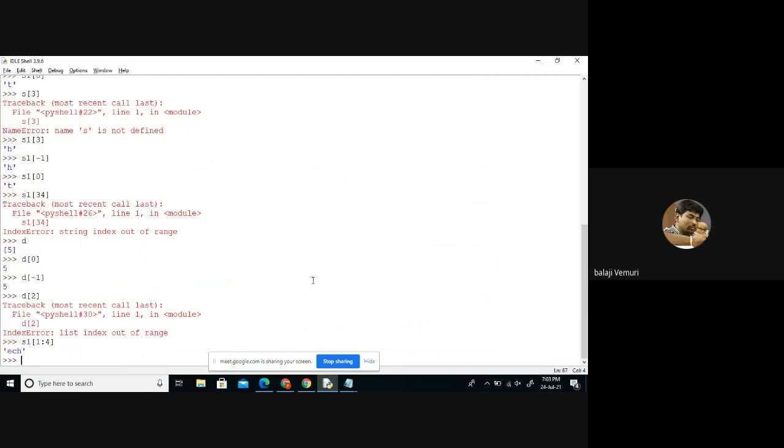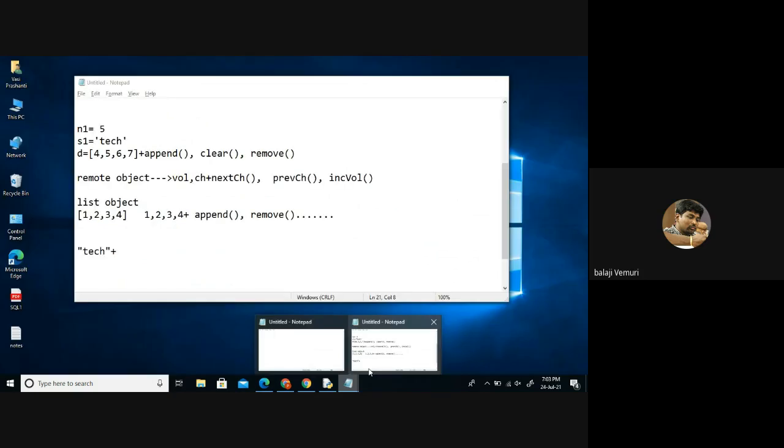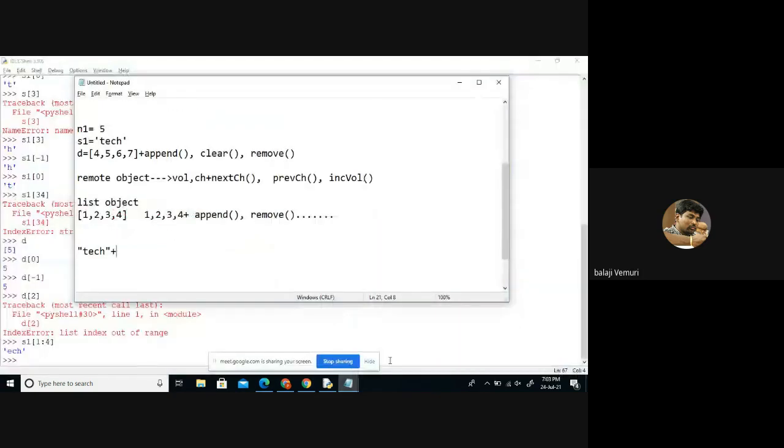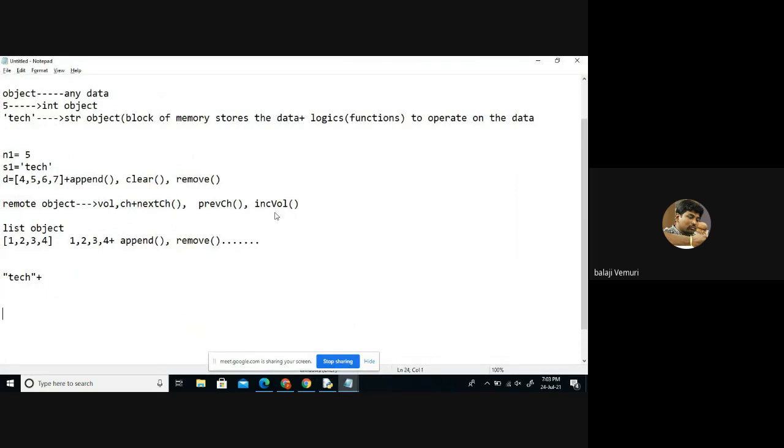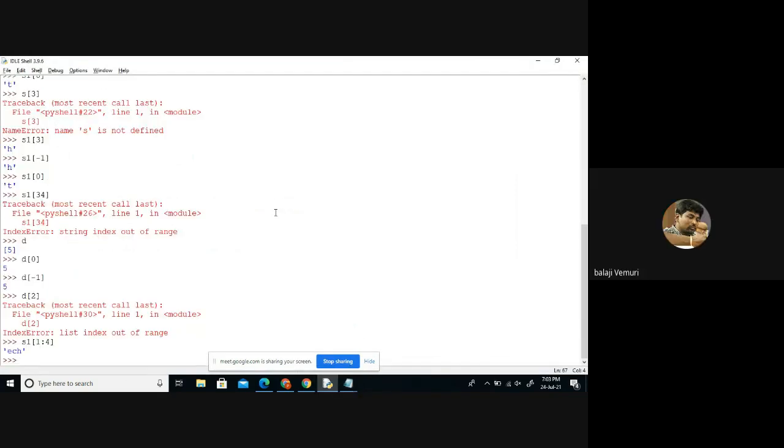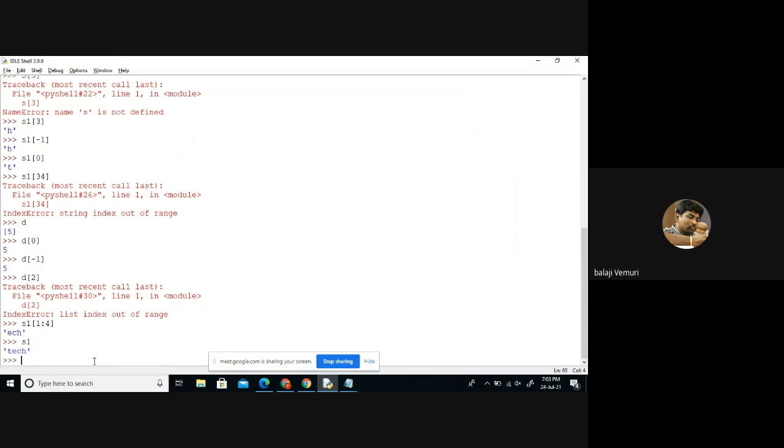The first one, madam, is slice. You have given 1:4. Zero is the first, 1 is the second, 2 is the third, and 3 is the fourth. Then why did the 4 not come? See, what is the first letter's index? 0, 1, 2, 3. If I say 0 to 2, what will be the output on the screen?